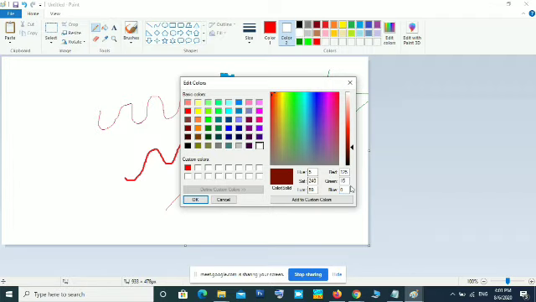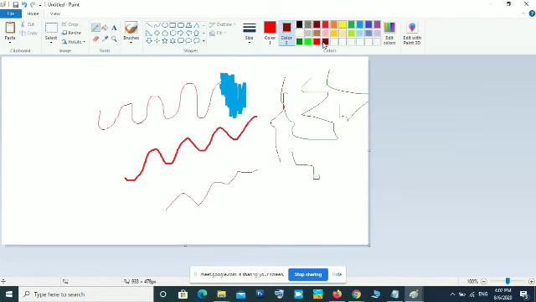Okay, this way you can make any color by giving these values. For red you can give 0 to 255, for green you can give 0 to 255, for blue also you can give 0 to 255. So 1 million colors you can make. Okay, then click add to custom color, then that color will be in the color palette. Okay, this is the color palette.